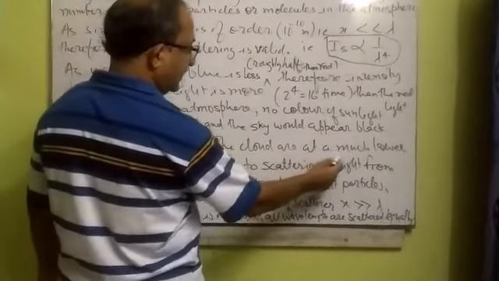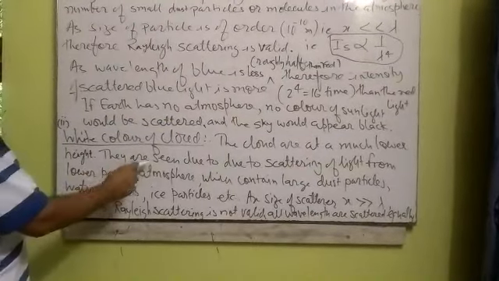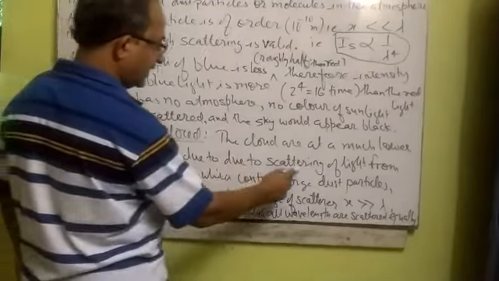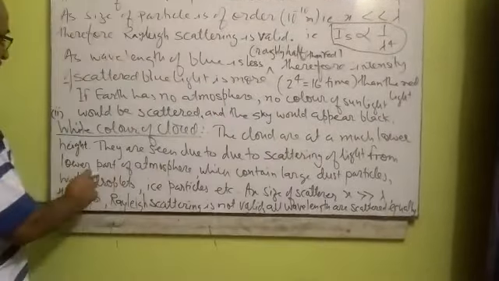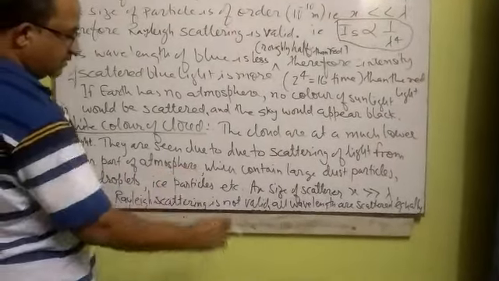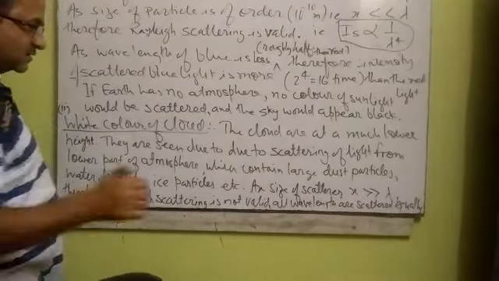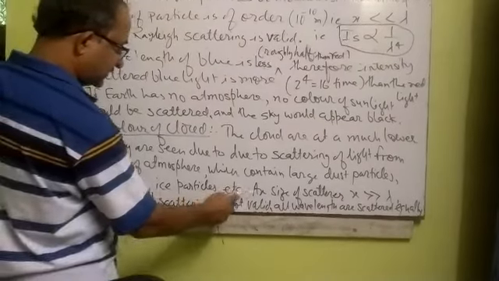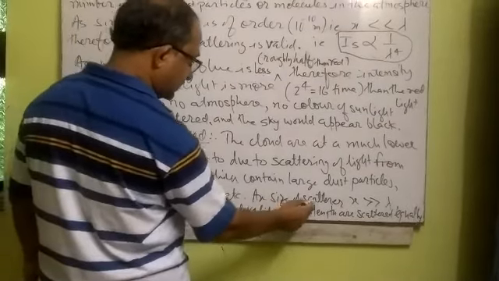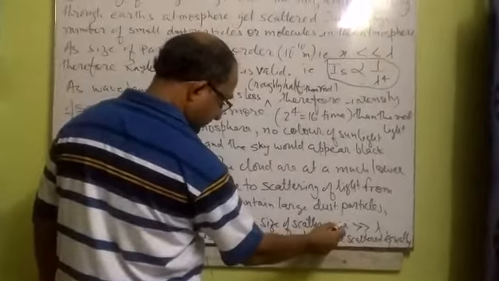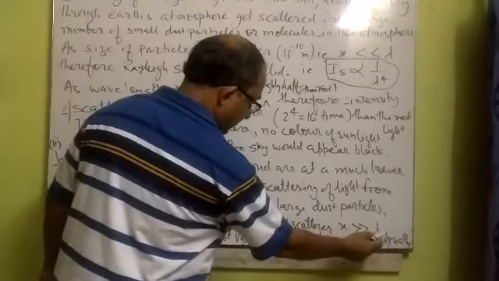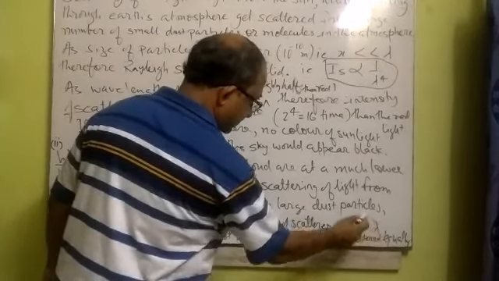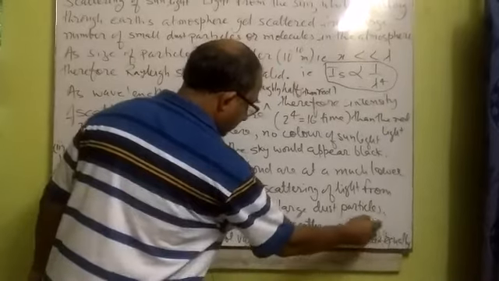The second is the white color of clouds. The clouds are at a much lower height. They are seen due to the scattering of light from the lower part of the atmosphere, which contains a large number of dust particles, water droplets, ice particles, etc. The size of the scattering particle is greater than the wavelength of visible light, because big particles are present in the bottom layer.